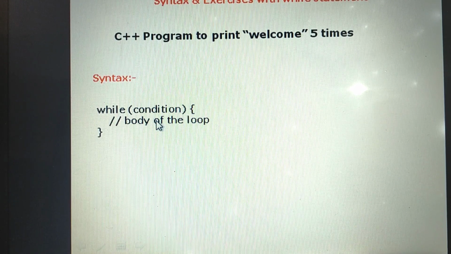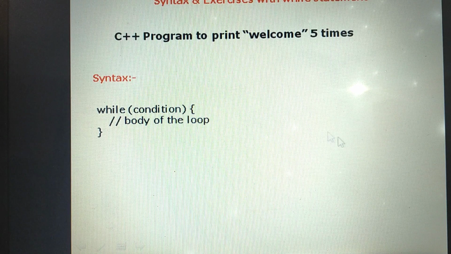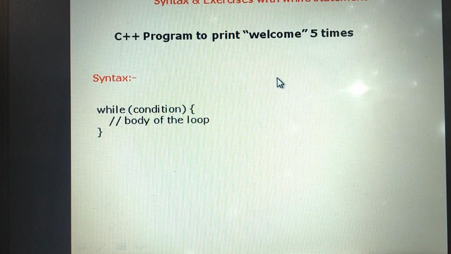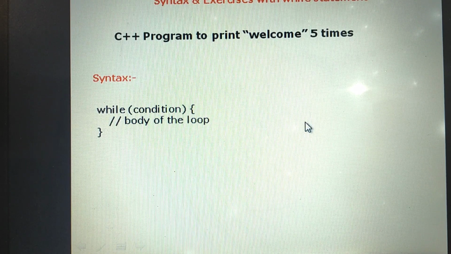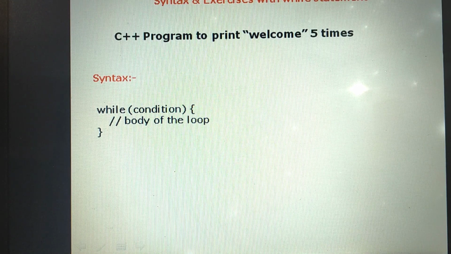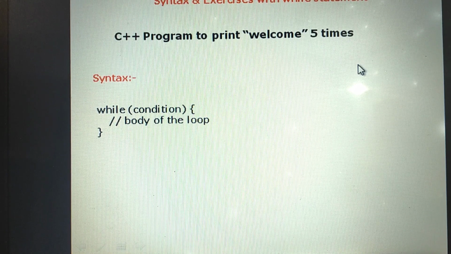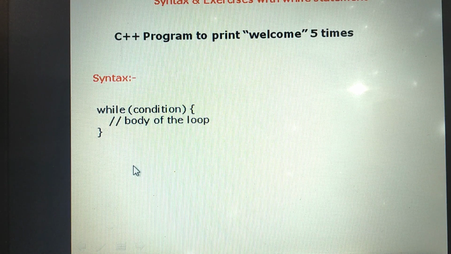If the condition evaluates to true, the code inside the while loop, that is the body of the loop, is executed. After executing the loop body, we increment the loop variable by some value. Then the condition is evaluated again. The process continues until the condition is false. When the condition evaluates to false, the loop terminates. This syntax will be clear when working with the example.